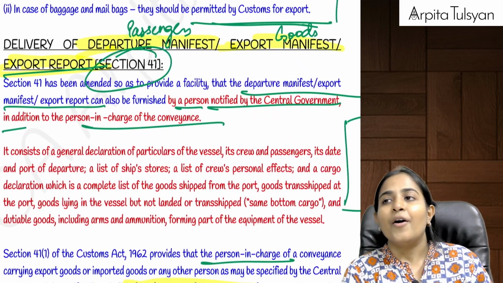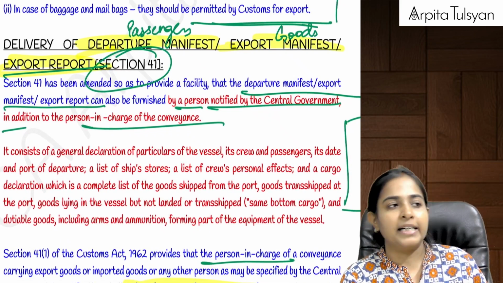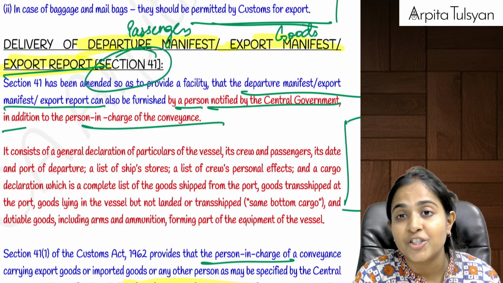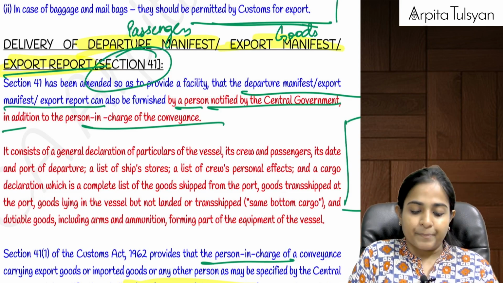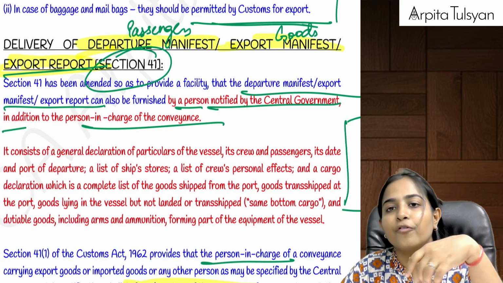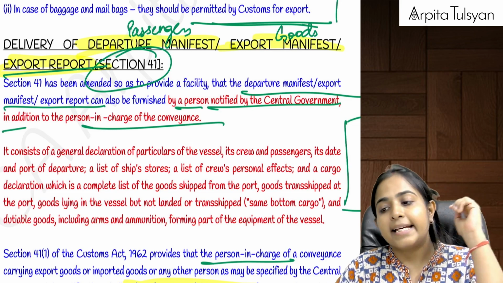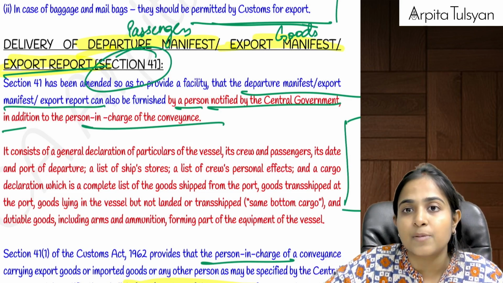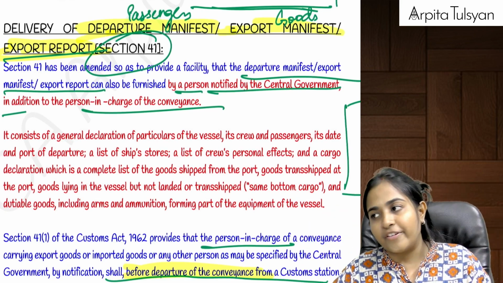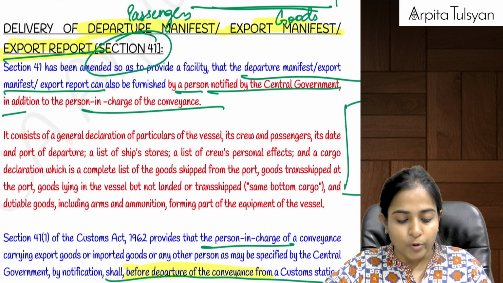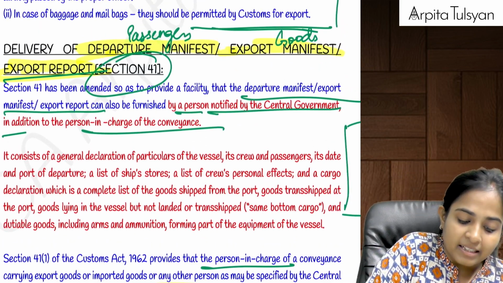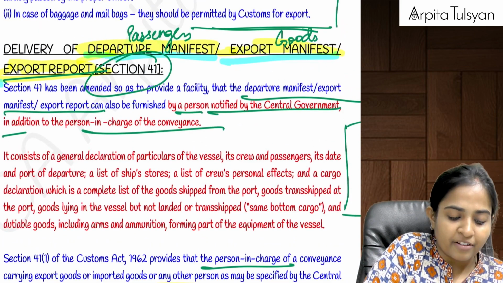Very clear with this? Okay, till here whose responsibility was it? Till here it was the responsibility of the exporter. Now, will there be any responsibility on the person in charge of that conveyance also? Yes. Once that let export order is passed, loading of goods will start in that conveyance. Now the responsibility is going to vest on the master of the vessel, pilot of the aircraft and so on. And he is going to prepare which document? He will prepare the departure manifest, export manifest or export report.